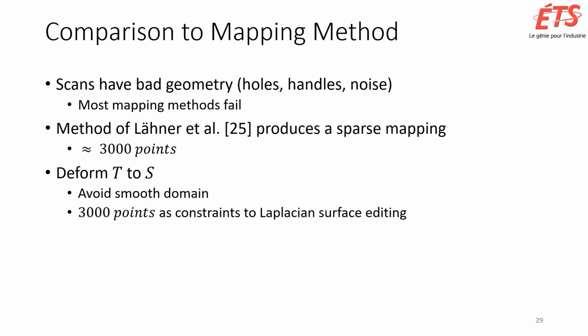Also, we compared our pipeline to a current mapping method produced by Lanner et al. This specific method was considered since most of the state-of-the-art methods weren't suitable because of our scan meshes quality. A drawback of this method is that it fails to produce dense mapping with our scans as they are high-density scans. Nevertheless, it was able to produce a sparse mapping of around 3000 points. We use these 3000 points as constraints for a Laplacian surface deformation, just as we do in the last step of our pipeline.